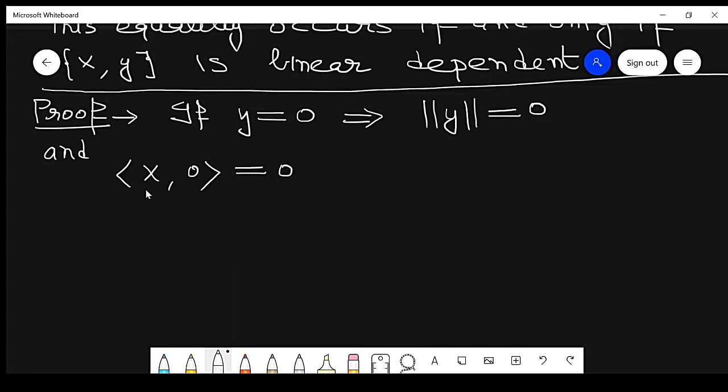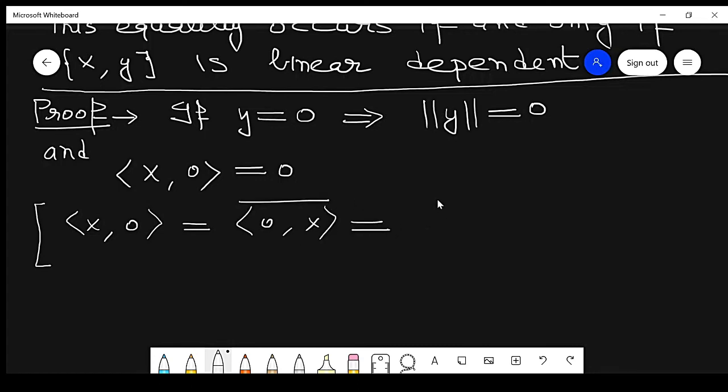If you have some confusion about how this is equal to 0, then understand that x comma 0 can be written as 0 comma x conjugate.